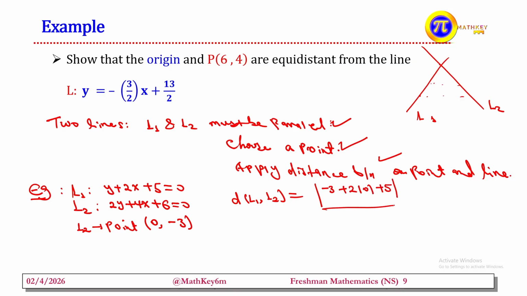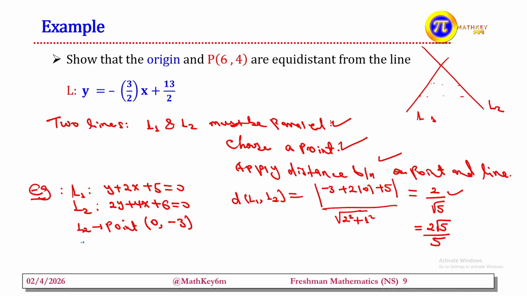absolute value, divided by the square root of A squared, that means 2 squared, plus B squared, that is 1 squared. Working this out: negative 3, this is 0, plus 5, that is 2, the absolute value of 2, divided by the square root of 4 plus 1, the square root of 5, which is equal to the distance between them. So this is the distance between them, which we can find in this way. If you want to rationalize the denominator, it is 2 root 5 over 5. This many units is the distance between them. We can find it this way. Or similarly, if you want, you can interchange them.